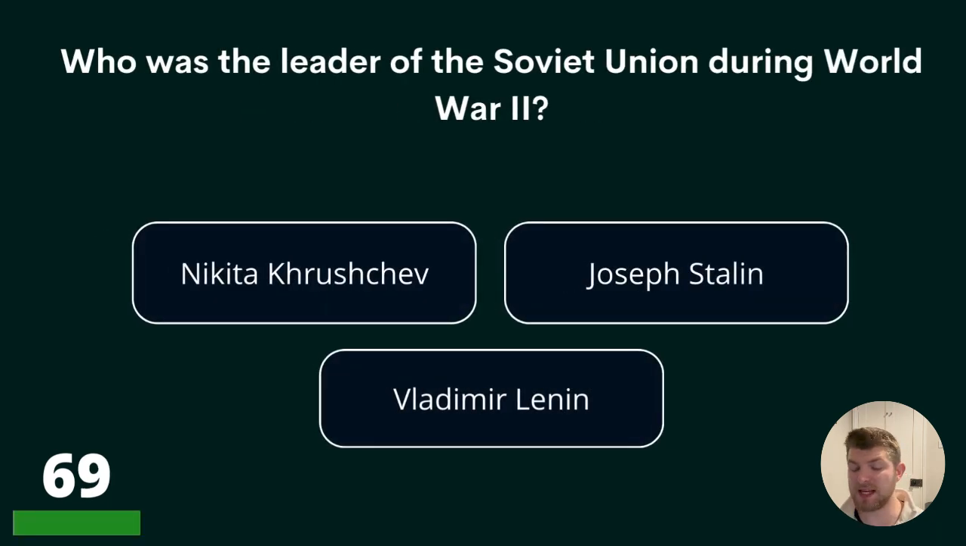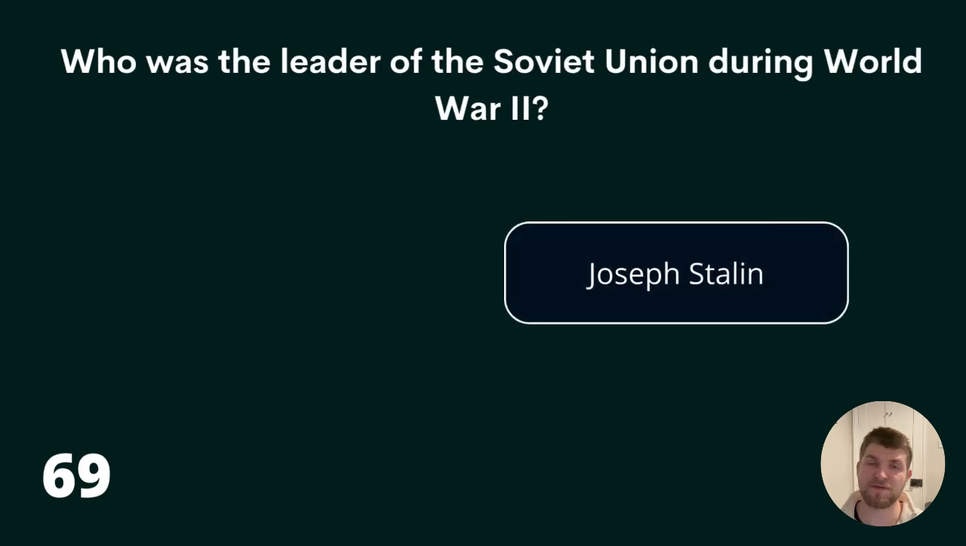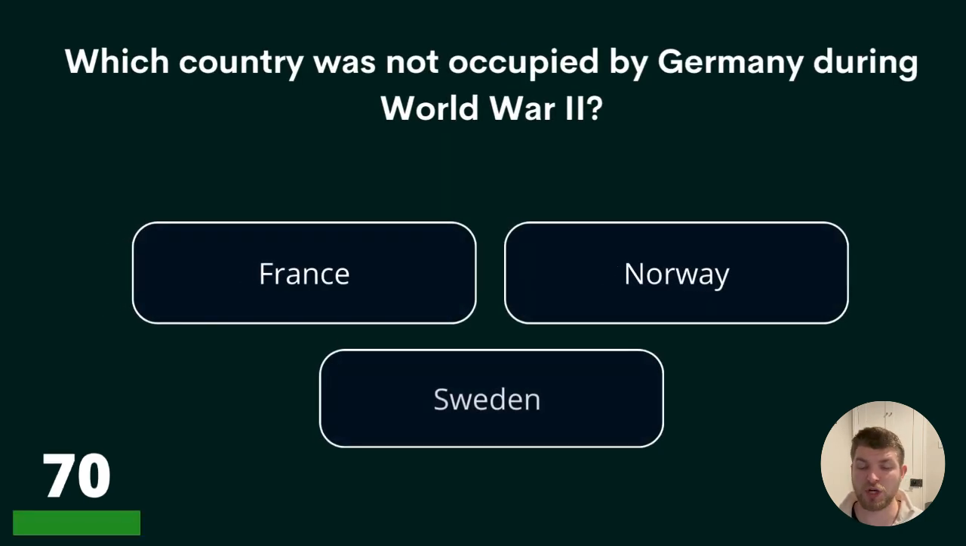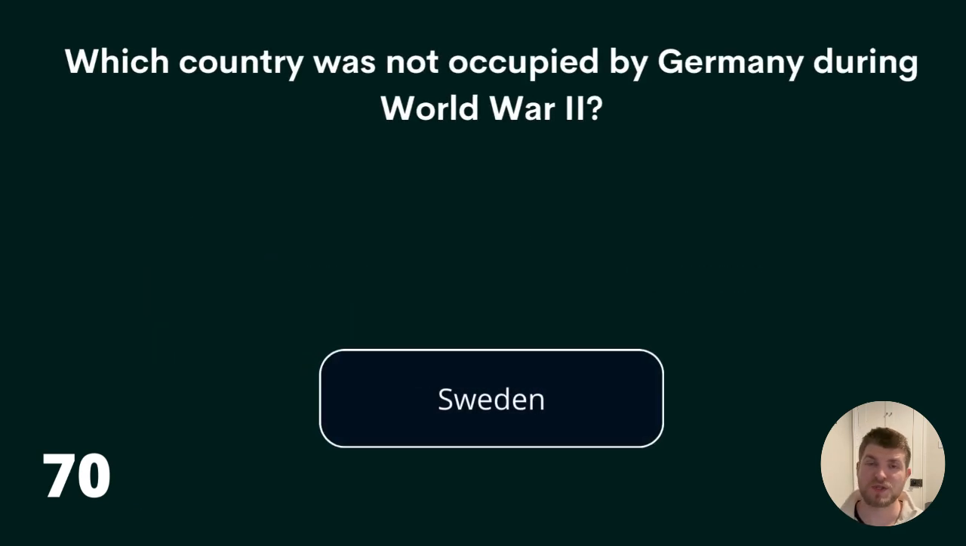69. Who was the leader of the Soviet Union during World War II? Nikita Khrushchev, Joseph Stalin, or Vladimir Lenin? The answer is Joseph Stalin. Question 70. Which country was not occupied by Germany during World War II? France, Norway, or Sweden? The correct answer, Sweden.